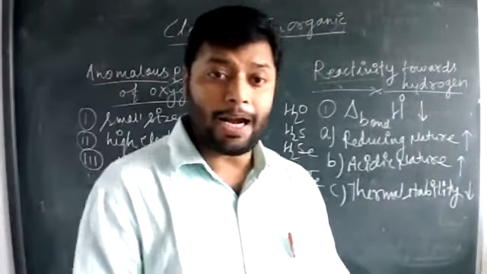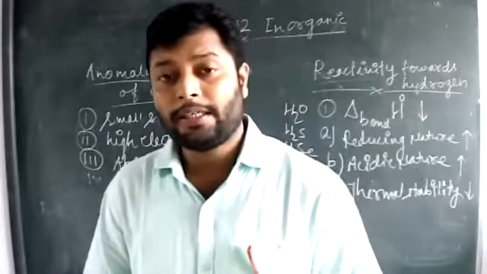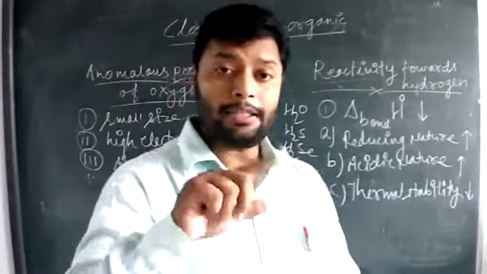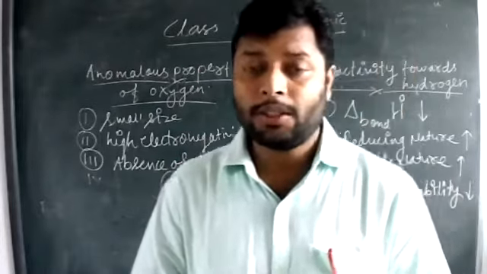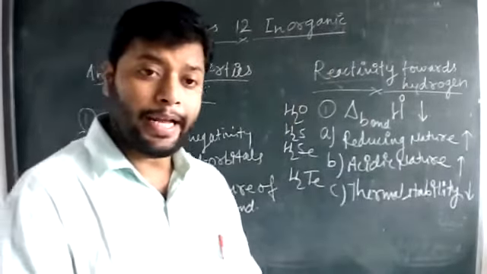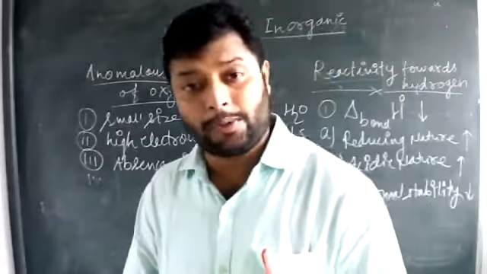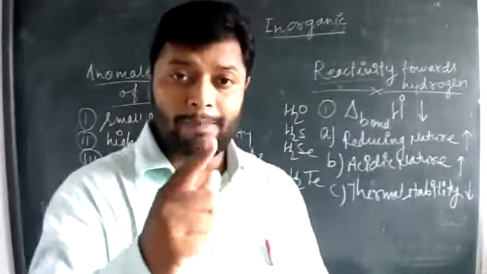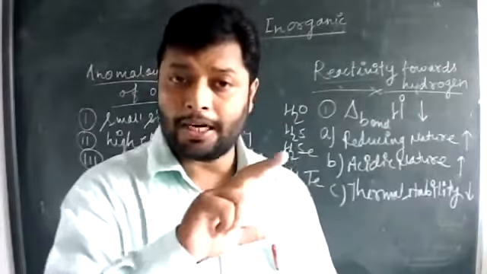If the atom is smaller, belongs to the second period, with high electronegativity, it has the tendency or ability to make a bond with hydrogen other than the covalent bond, an additional bond with hydrogen, which is termed hydrogen bond. This is because of the very small size and high electronegativity that polarize the oxygen-hydrogen bond, resulting in additional bond formation with the same atom in the same direction. But this is not a double bond.